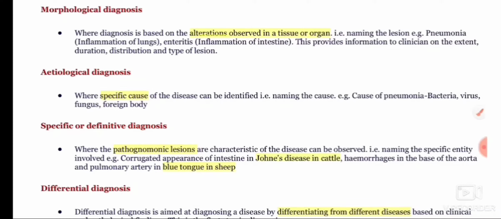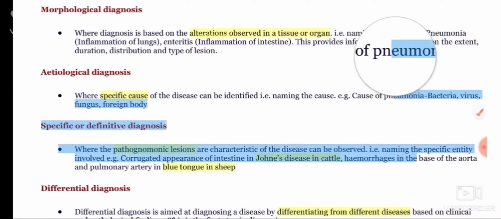In case of etiological diagnosis, a specific cause of the disease can be identified, that is, naming the cause of the disease. For example, the cause of pneumonia may be bacteria, virus, fungus, or a foreign body. In morphological diagnosis, we mainly focus on the alterations observed in the tissue or organs, and in etiological diagnosis, we mainly focus on the specific cause of the disease.